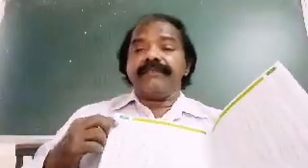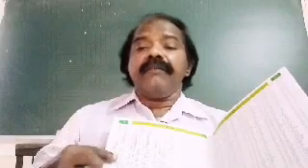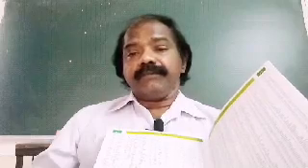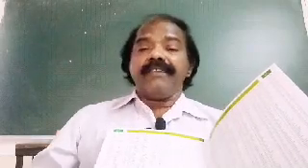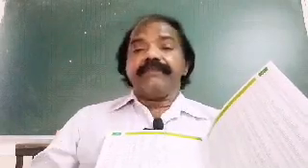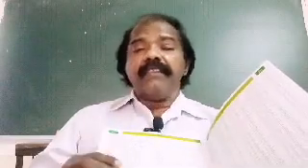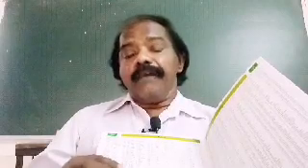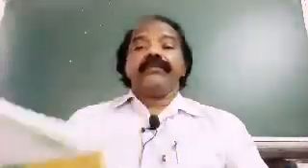In this index, first, names of the place are given. Next, which state or country the place is located in, that name is given. Next, there is the page number. After the page number, the first line is latitude and the next line is longitude. Like that it is given.